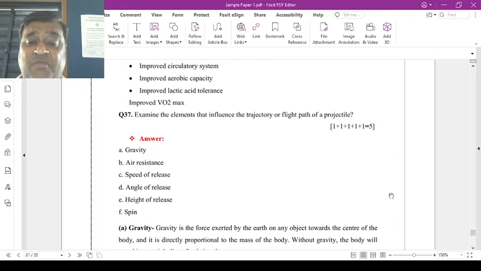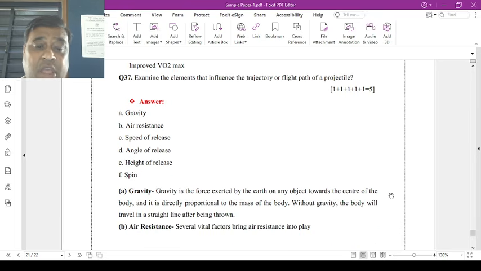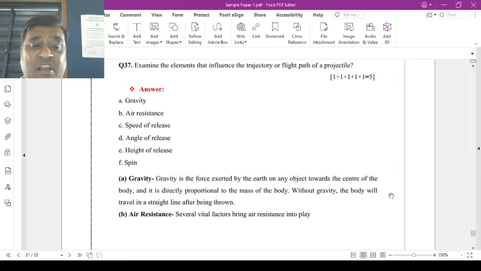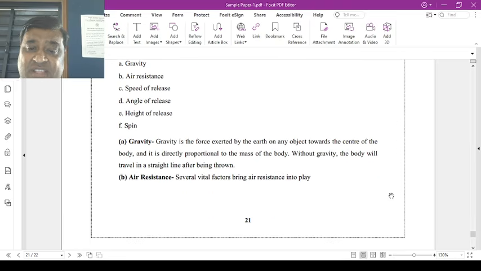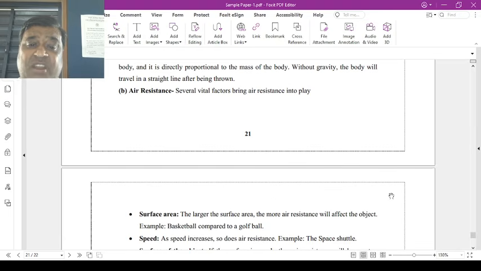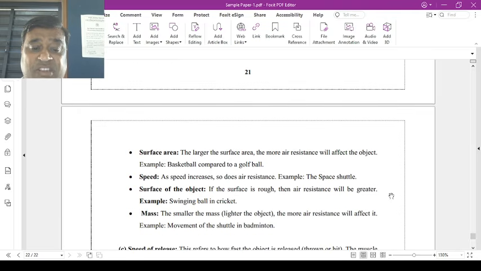Examine the elements that influence the trajectory, that is projectile, and flight path of projectiles: gravity, air resistance, speed of release, angle of release, height of release, and spin. Any five you have to describe. What is gravity? The force exerted by the earth on any object toward the center of the body, directly proportional to the mass of the object. Air resistance has different vital factors: surface area, speed, surface of the object, and the mass of the object.